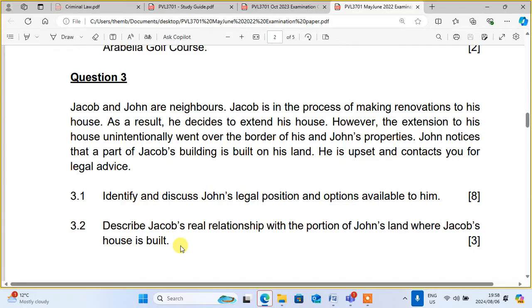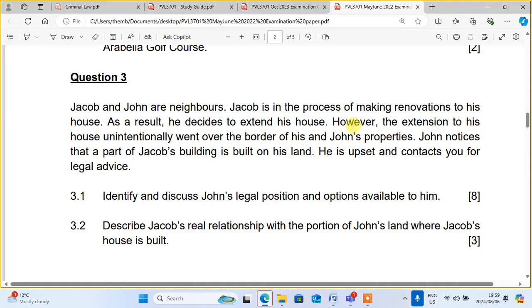Unintentionally, it's going to be the malafide possessor, because that was unintentional. No. Malafide possessor is a person who knows that he doesn't own this and he continued to take that place. So this one is a bona fide possessor, because it was unintentional. He doesn't know that he's taking the portion of that other guy. However, if he was intentionally going over the border of that guy, he would be a malafide possessor.